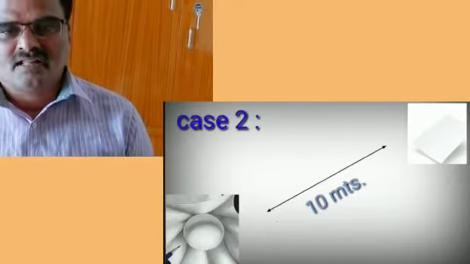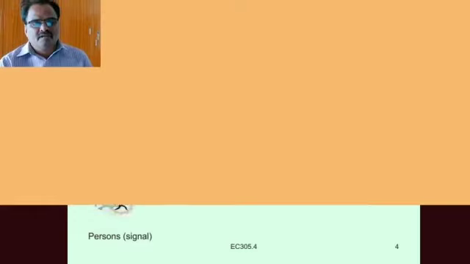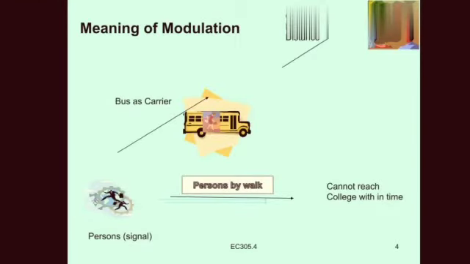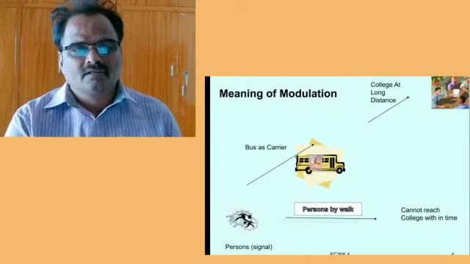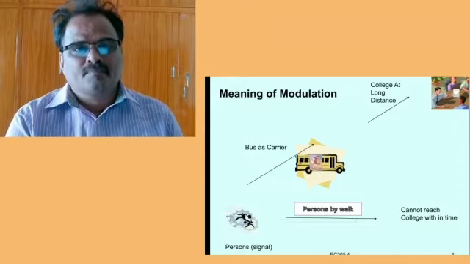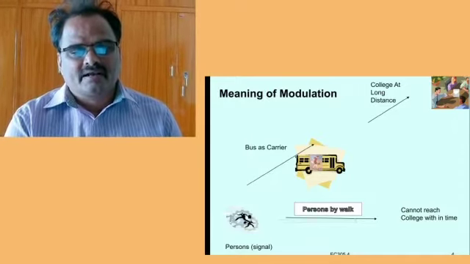Similarly, another example: a person on foot cannot reach the college within the time for a long distance. But if we take a carrier, that is a bus or auto or another vehicle, whatever it may be, we can reach the destination at college easily. Carrier means just like our carrier signal, and person means signal. As shown in the figure, person means signal and the bus means carrier signal.